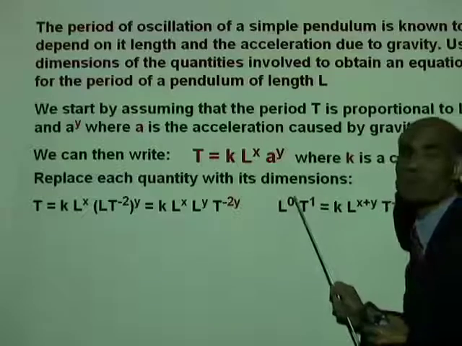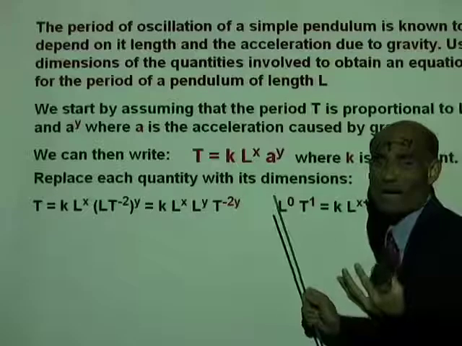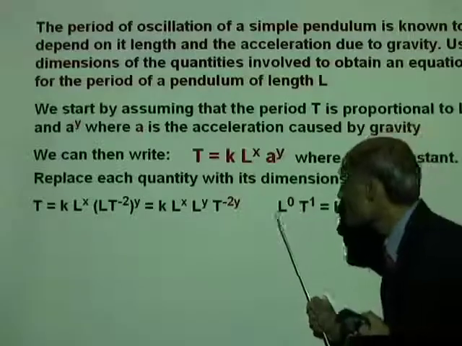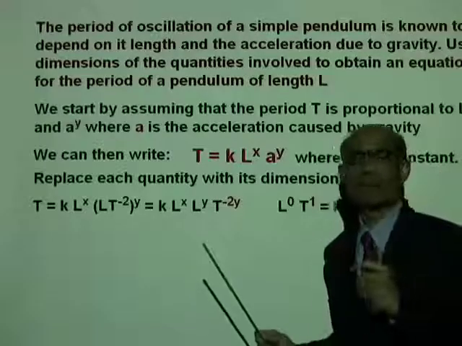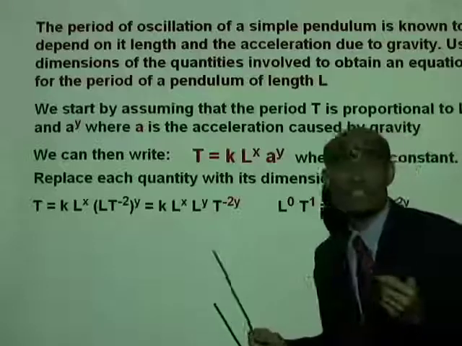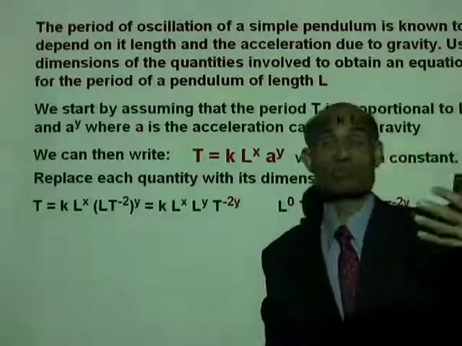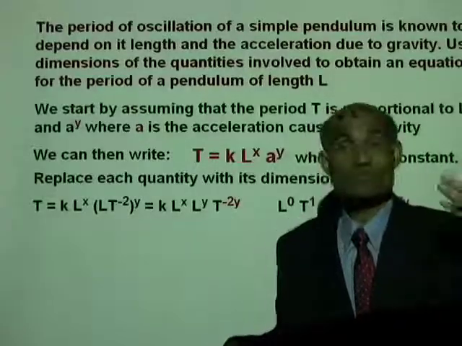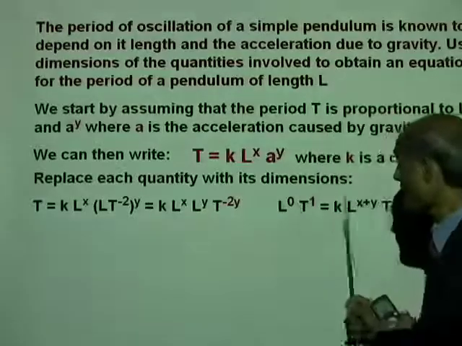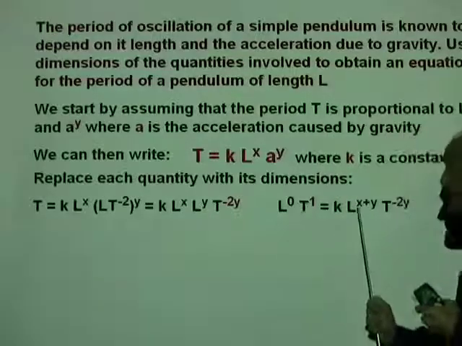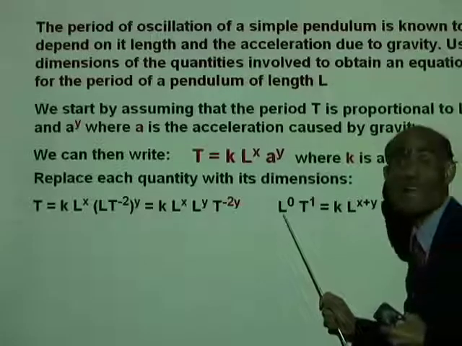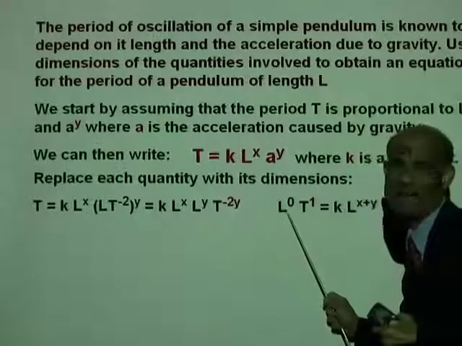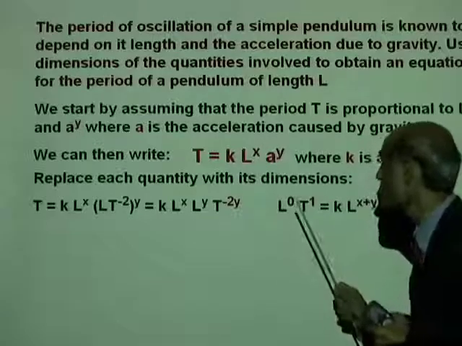Did you understand that? Well, I don't need to write L to the power of 0. L to the power of 0 is simply 1. I can as well write it as z to the power of 0, because anything to the power of 0 is 1. Now, why did I do that? Because I see an L on the right side, so on the left I introduced an L.